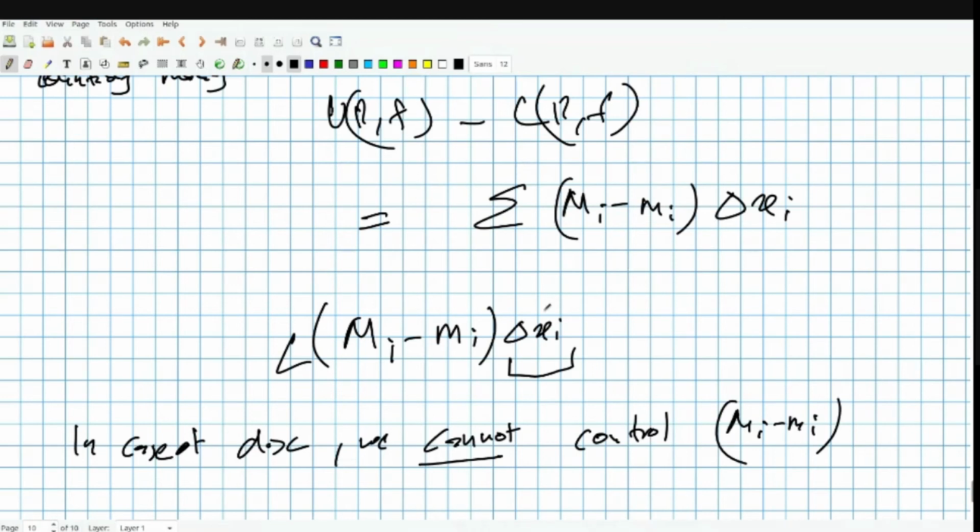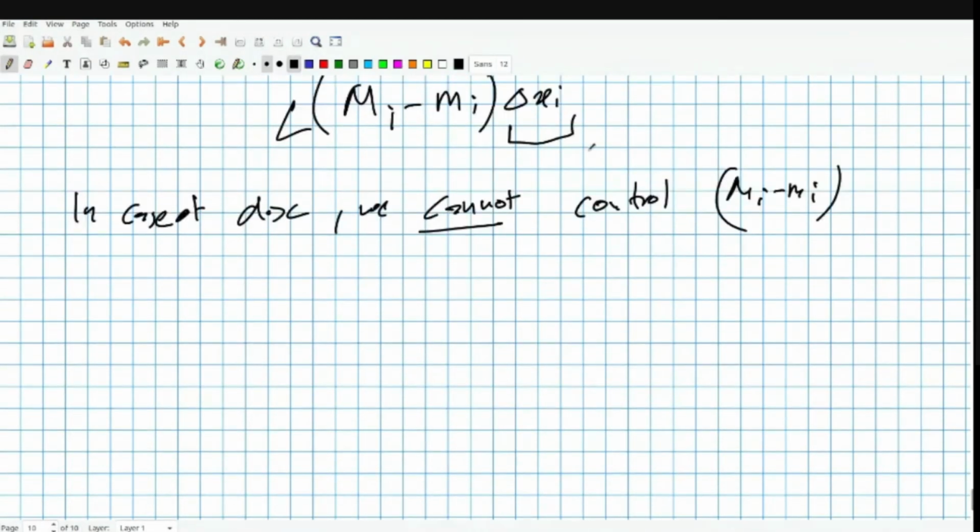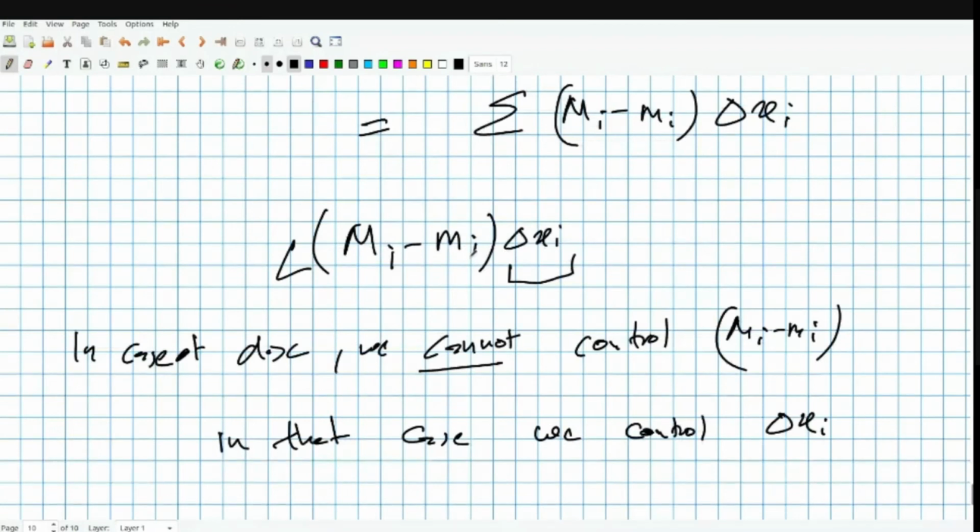So what can we do? In that case, we control delta xi. If we have a very big discontinuity, we'll just put that into a very small interval.